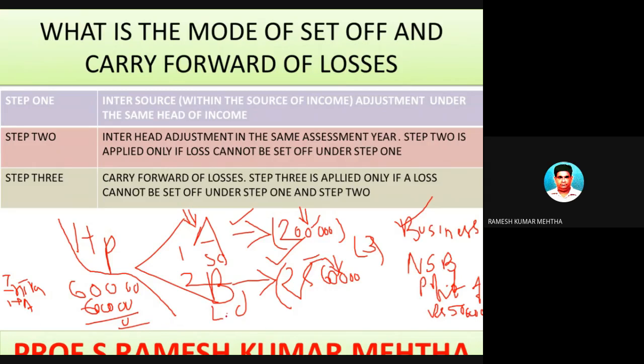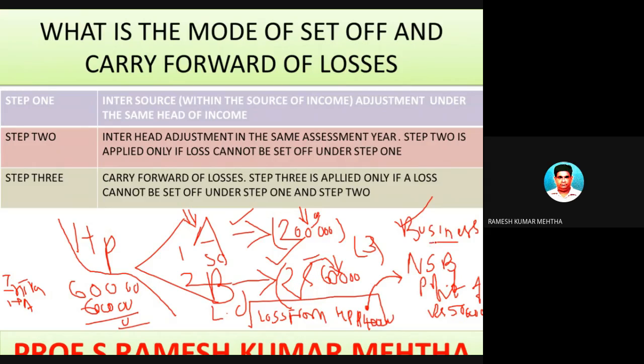Now the second step. There is still a loss from house property which could not be set off because of the given reason. The loss from the house property is 1,40,000 rupees after you deduct 60,000 rupees from this. Now this loss from the house property, according to inter-head adjustment, can be set off against any other income, but not from the same source.